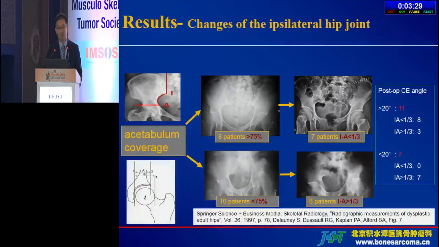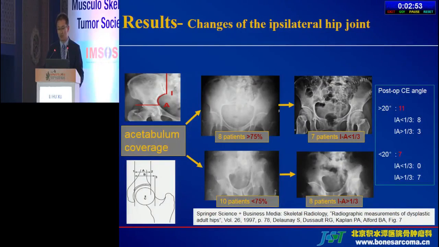For the change of the ipsilateral hip joint, to evaluate the acetabulum coverage, we use two parameters. One is AHI, the acetabulum head index, and the other is the central edge angle. In 8 patients, AHI is more than 75%, which is good, and 7 of them have an IED defect of less than 1/3. In 10 patients, the AHI is less than 75%. This means worse coverage, and 8 of them have an IED defect of more than 1/3.